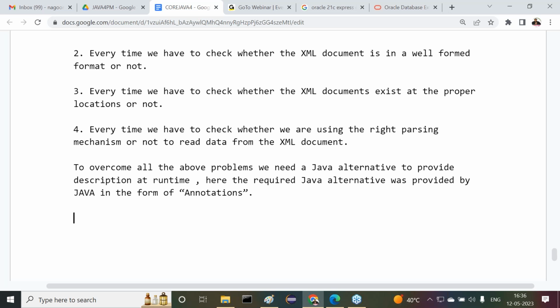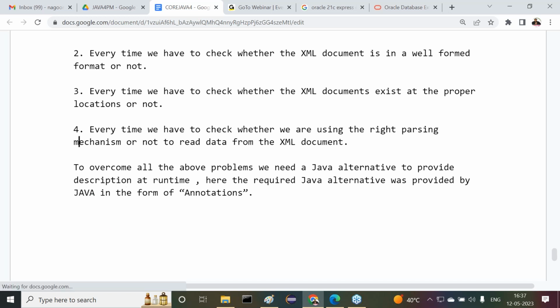Even if you want to simplify debugging, simplify testing, or execute server-side applications or database-related applications, whatever it may be, if you use annotations, the required description will automatically be available at runtime of our applications. The description is going to be available at the runtime of our applications.